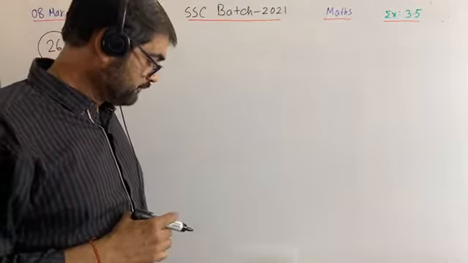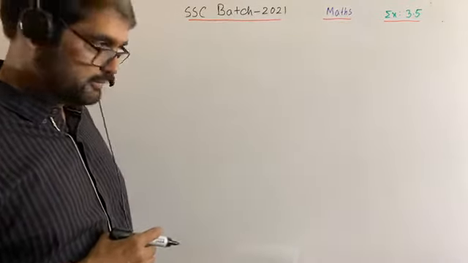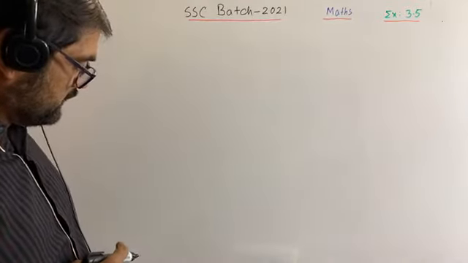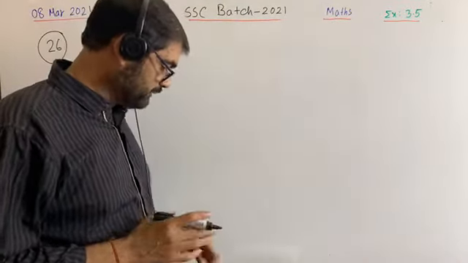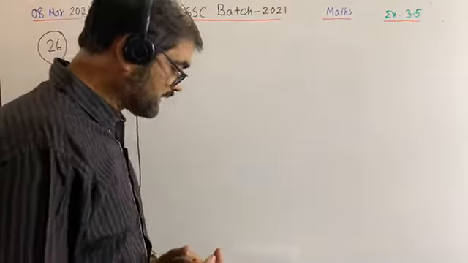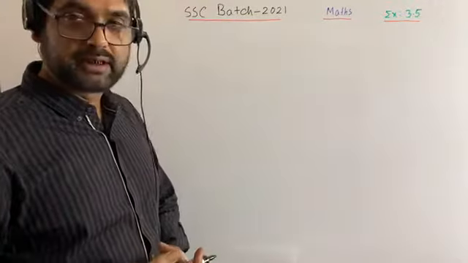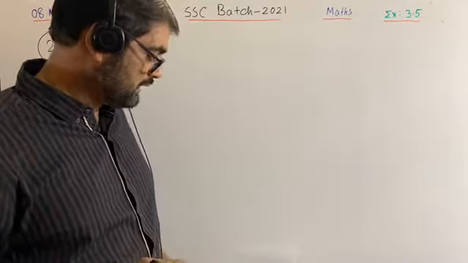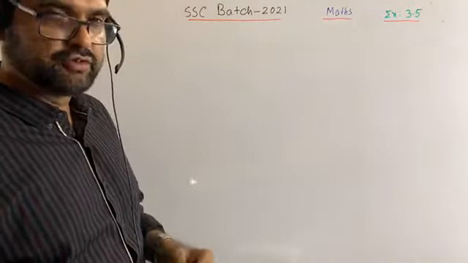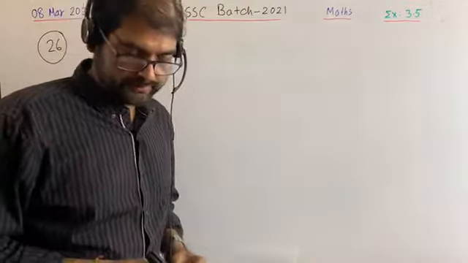Now today we will do some harder maths. Question number 26, it is written that if the simple profit of taka 300 in 4 years and the simple profit of taka 400 in 5 years together are taka 148, then what is the percentage of profit?